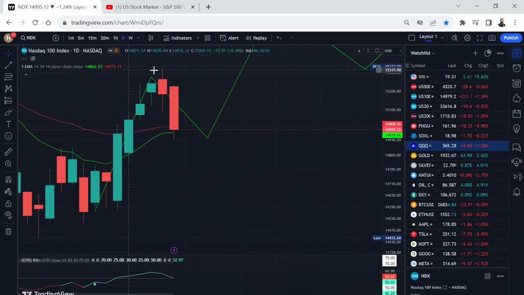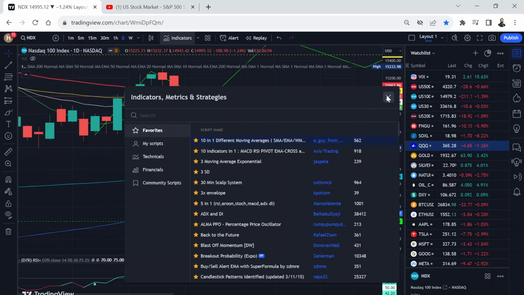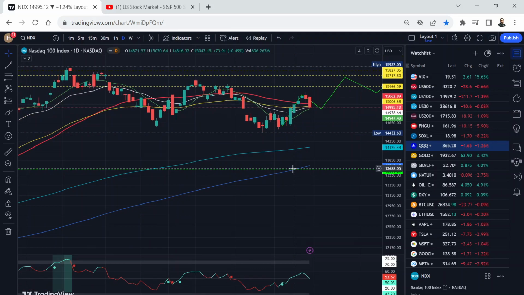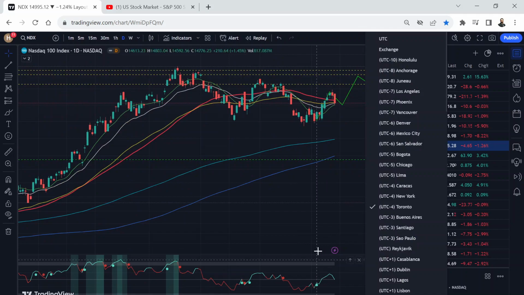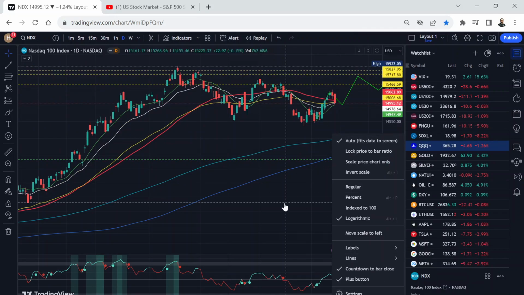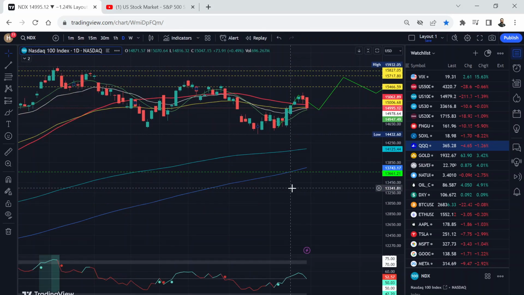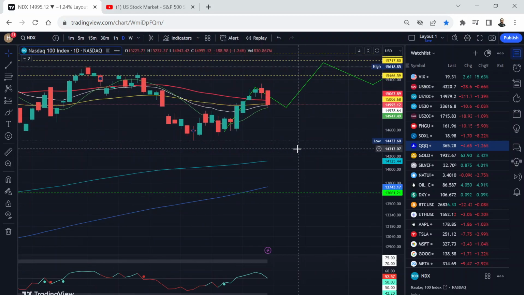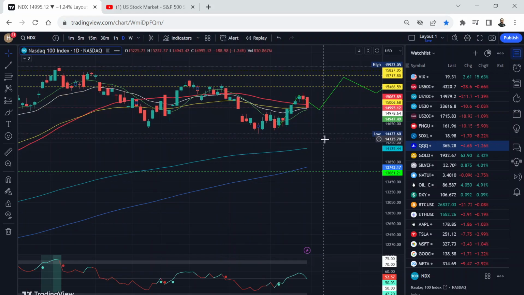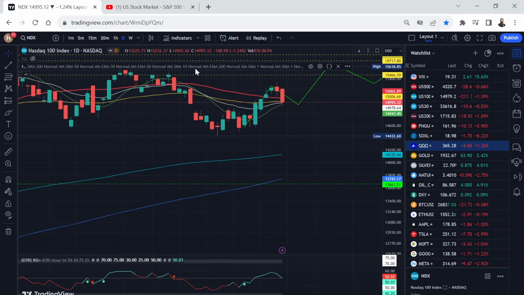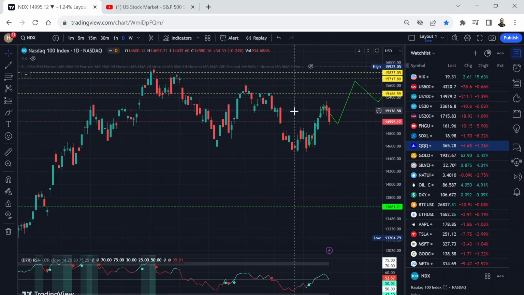Let's go back to the daily chart and let's delete some of these. Let's get another indicator here. This is the daily chart, and these are EMA lines. Let me get back to automatic. Yeah, it is automatic. So you can see here where we are finding support on this white line. The white line is the 20 moving average. You can see on the daily chart, we bounced. We did not fill this gap. Let me hide this, and it's very clear that way. You can see this gap.